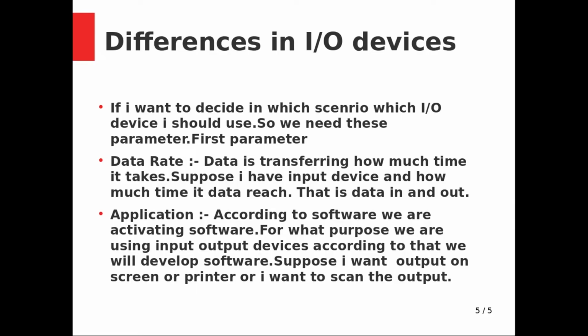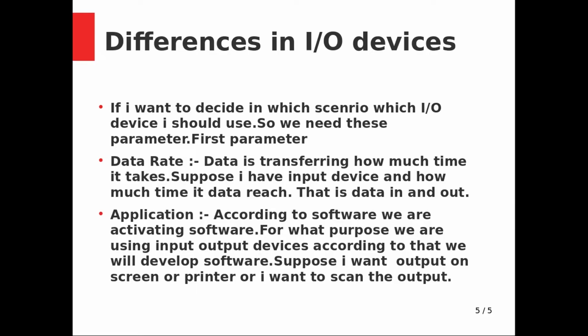Application: according to the software we are activating, for what purpose we are using input output devices, according to that we develop software. Suppose I want to output on screen or printer, or I want to scan.